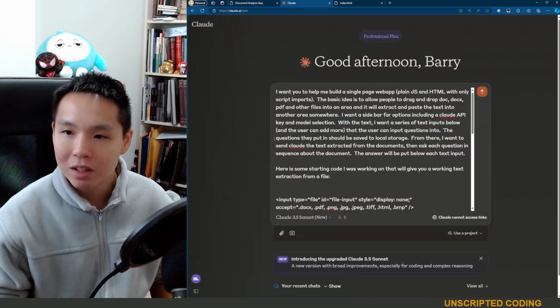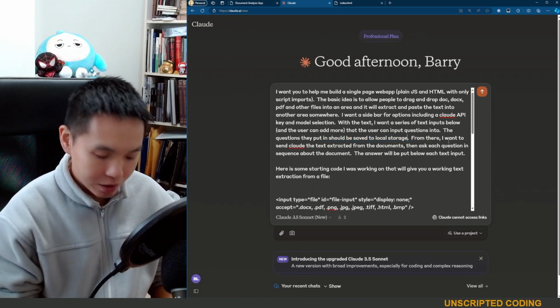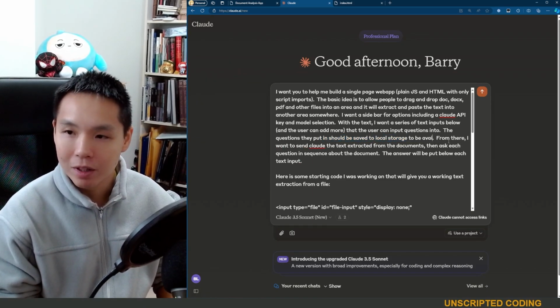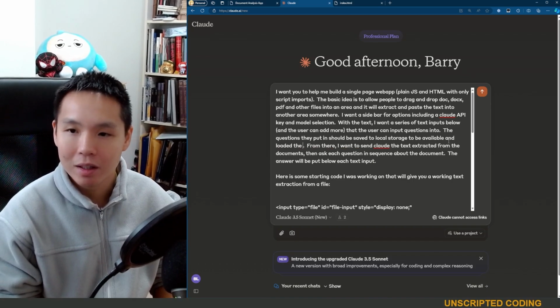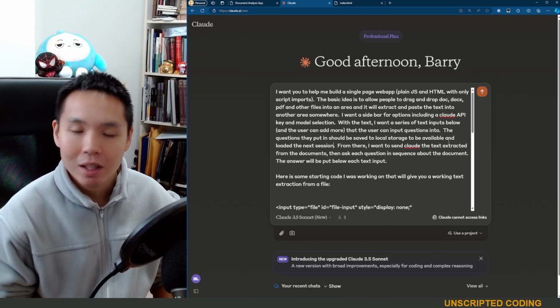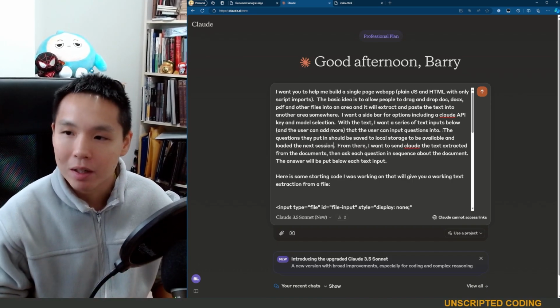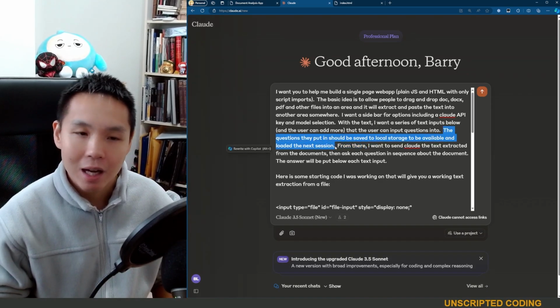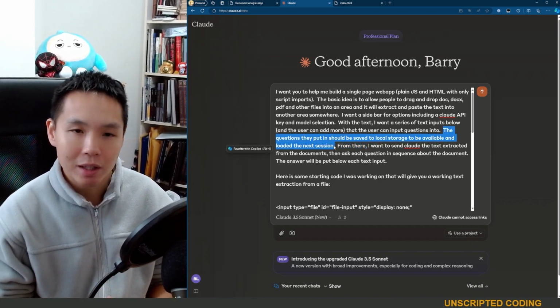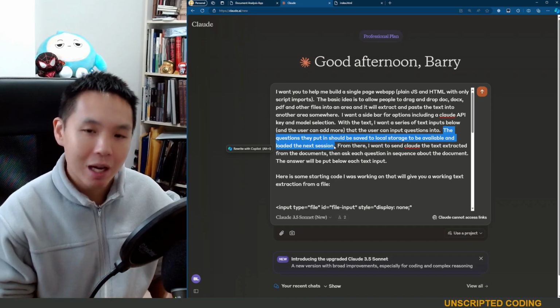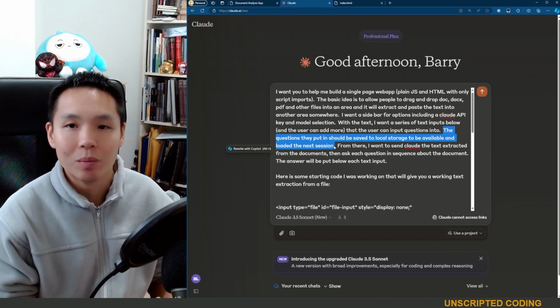The questions they put in should be saved to local storage to be available and loaded the next session. And so on this next part here, the idea is that whatever questions we put in, we're just going to save it as local storage on their computer.